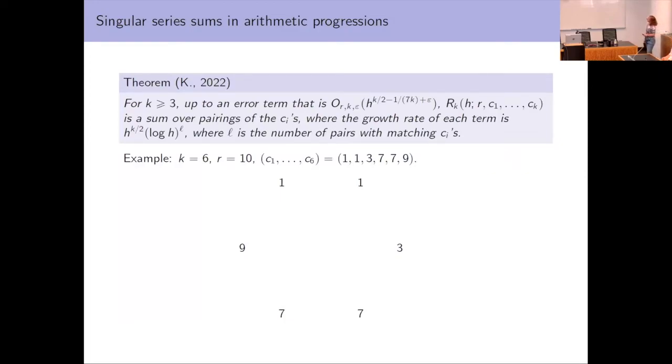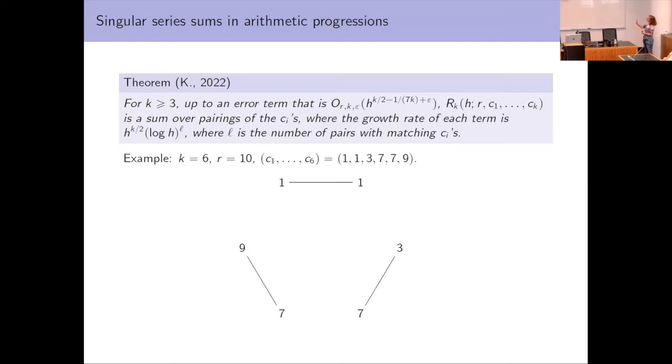So I have this example when k equals 6 and R is 10, and let's say that C1 through C6 is 1, 1, 3, 7, 7, 9. To sum over pairings, let's consider one such pairing. This is going to be one term in our sum.